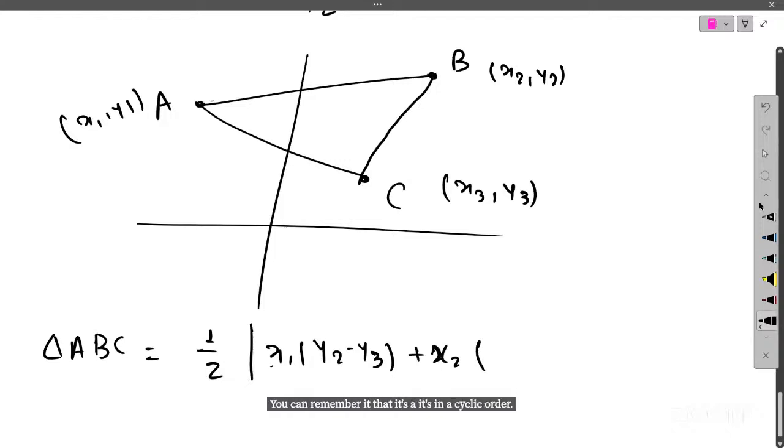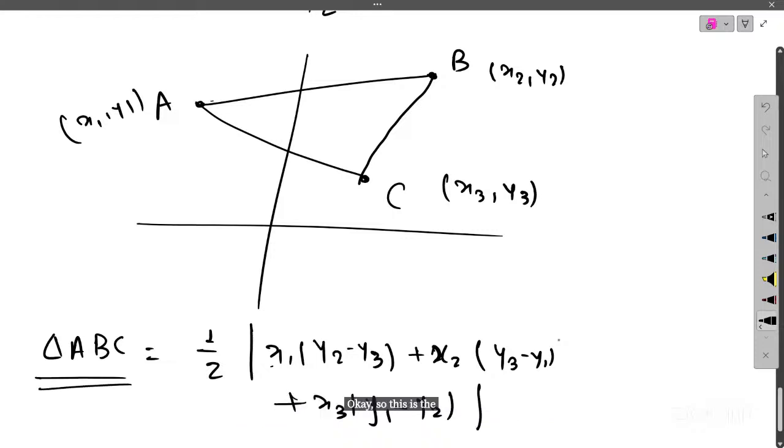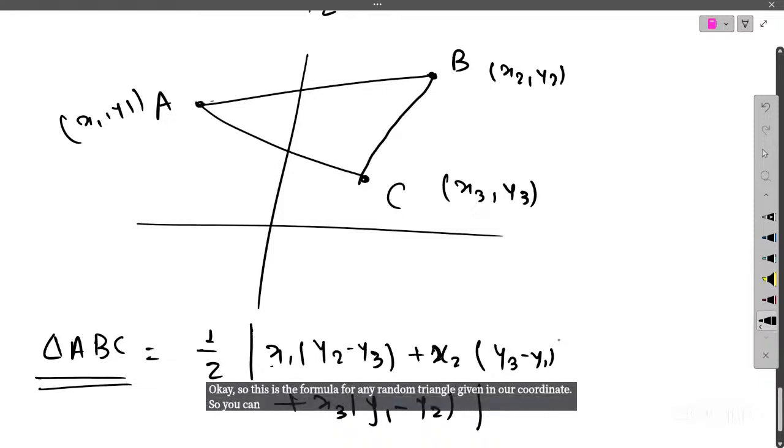x1, y2, y3, then x2, y3, y1, y3 minus y1, and then plus x3. x3 is there, so after 3 there will be 1, so y1 minus y2. Okay, so this is the formula for any random triangle given in our coordinate plane. So you can easily just use this formula and find out the area of the triangle.